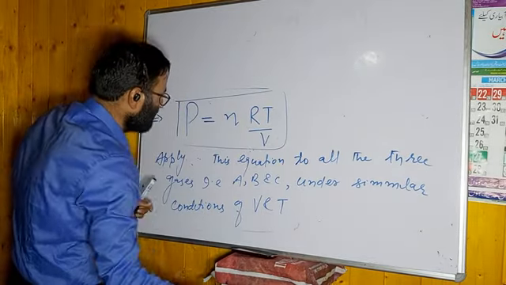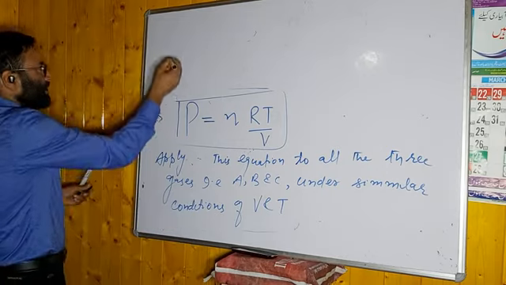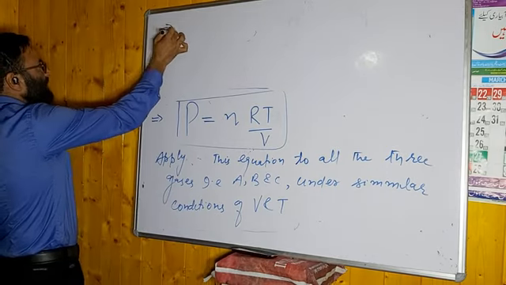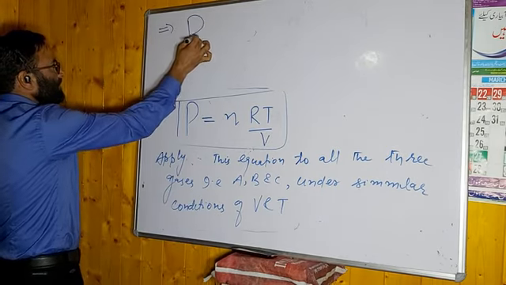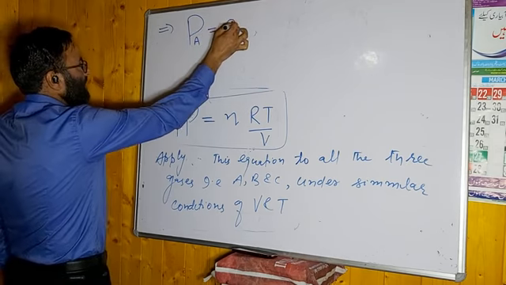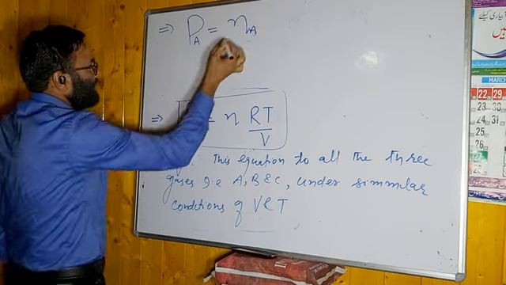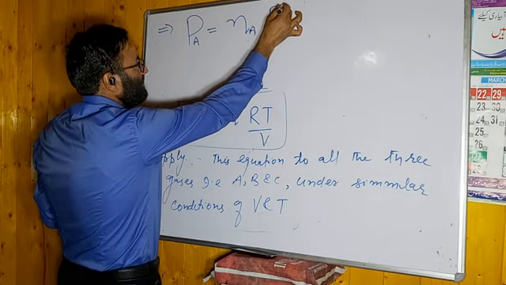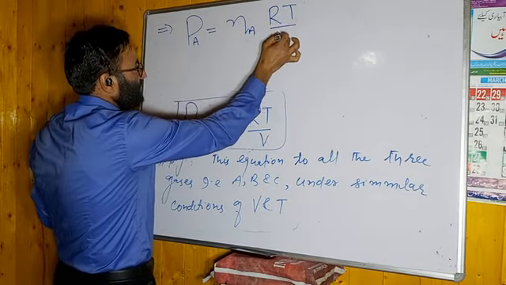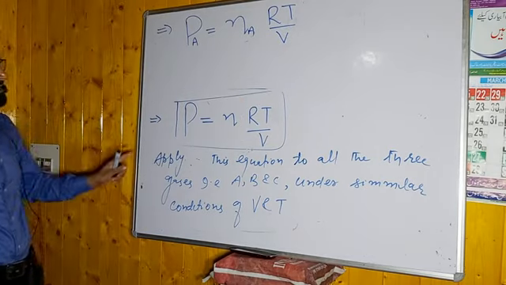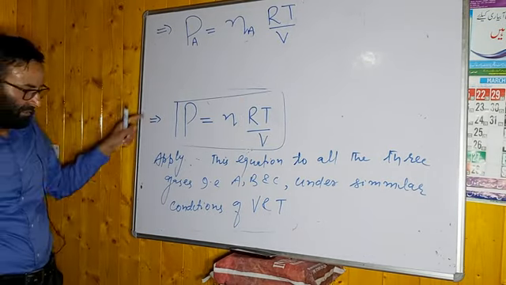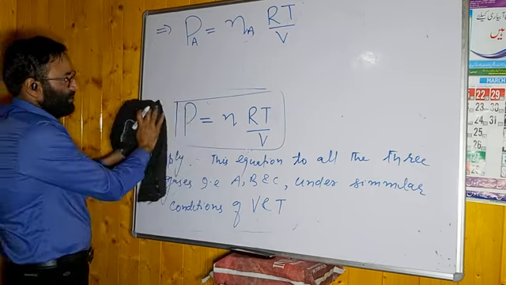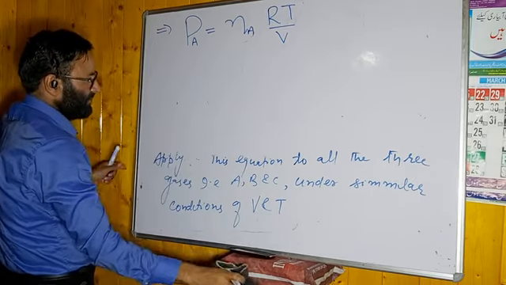What you can write for A? PA. It will be equal to number of moles of A, that is NA, R constant, T constant and volume constant. It is the partial pressure of A, PA. Remember this point. You can apply it for B now.